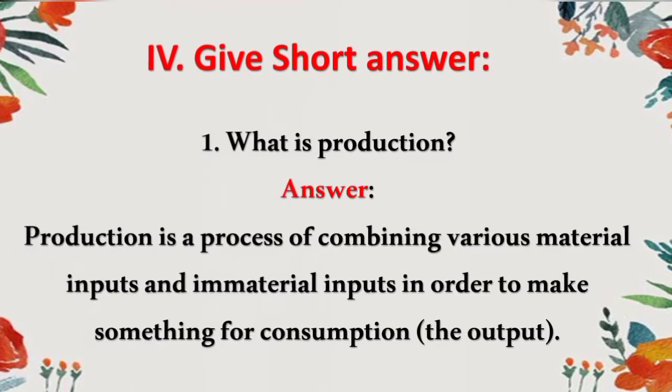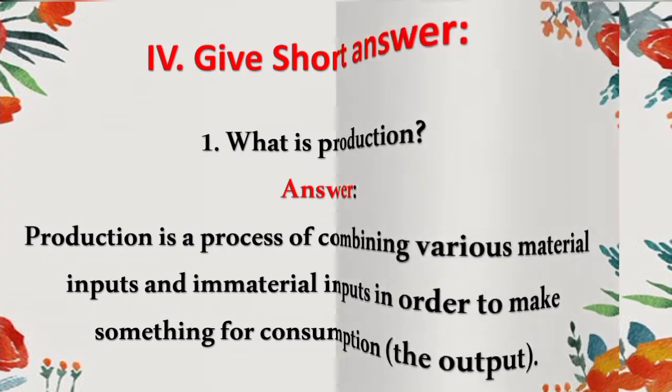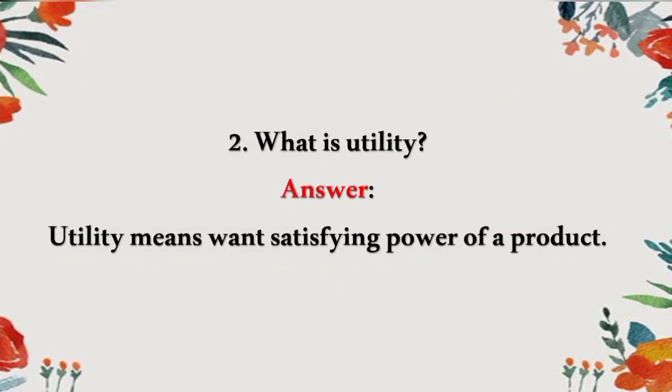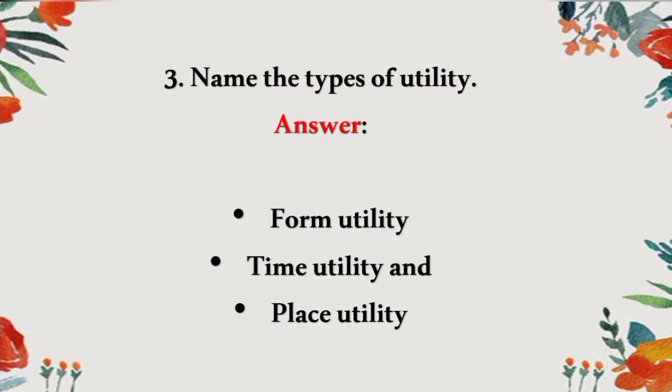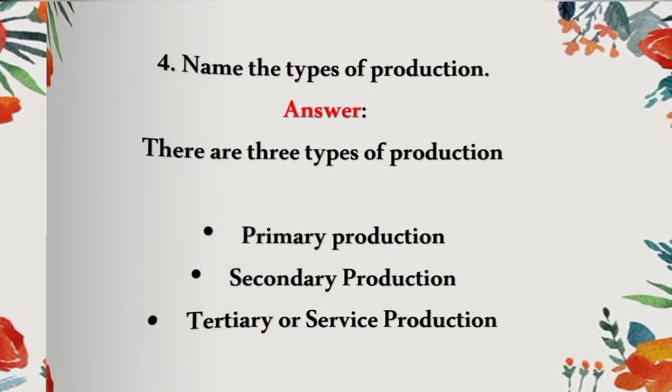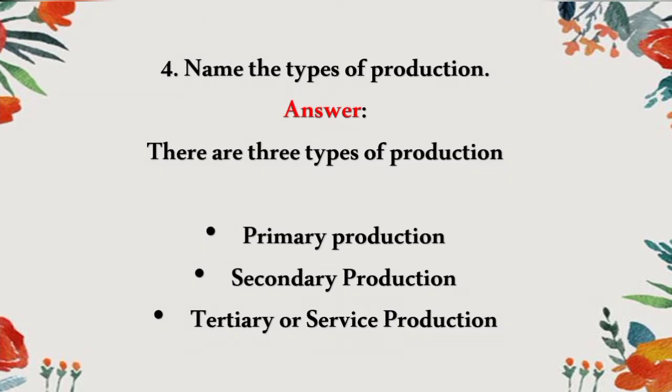So next one is give short answer. First one, what is production? Production is a process of combining various material and immaterial inputs in order to make something for consumption. Second one, what is utility? Utility means satisfying power of the product. Third one, types of utility: form utility, time utility and place utility. And fourth one, what are the types of production? Primary production, secondary production and tertiary or service production.